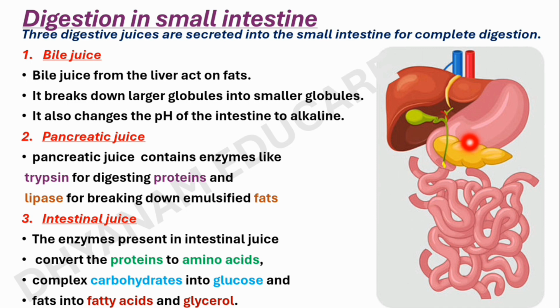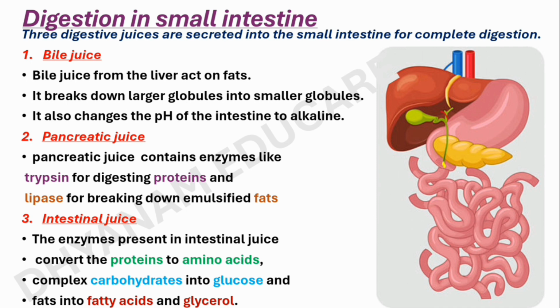The pancreas secretes pancreatic juice which contains enzymes like trypsin for digesting proteins and lipase for breaking down emulsified fats. The walls of the small intestine contain glands which secrete intestinal juice. The enzymes present in the intestinal juice convert proteins into amino acids, complex carbohydrates into glucose and fats into fatty acids and glycerol. So, this is the process of digestion in the small intestine.